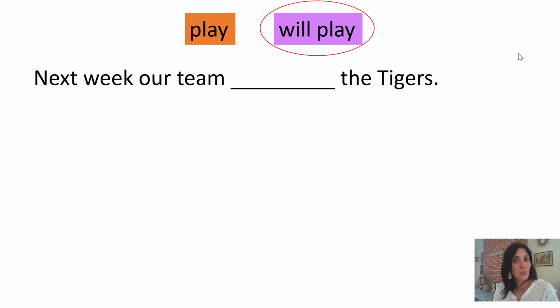I hope you said will play, but why? What words in this sentence help you know that it's going to take place in the future? Did you notice this word next? Yeah, next week. That's happening in the future. So we need to say will play. Next week, our team will play the Tigers. Absolutely, that happens in the future. Let's take a look at our next words.